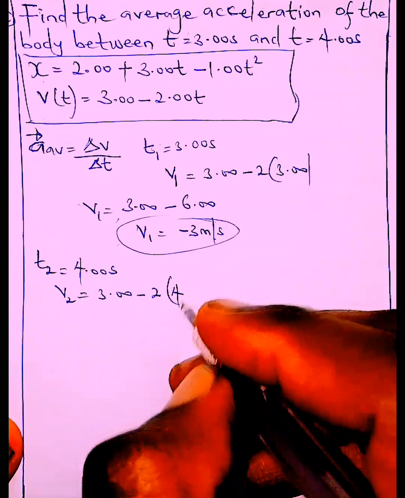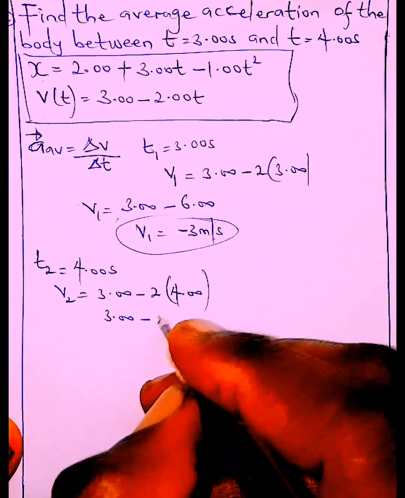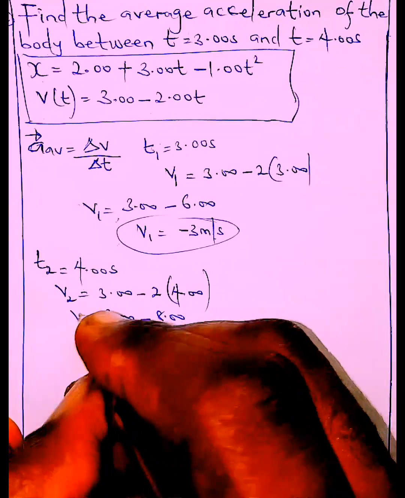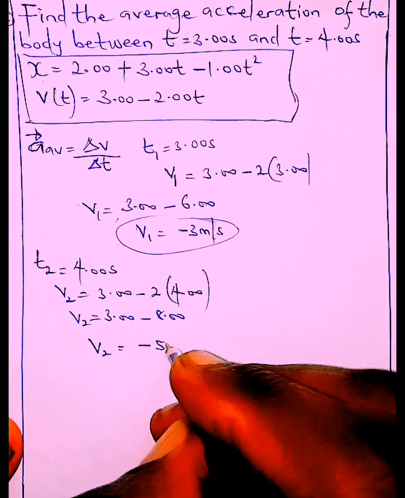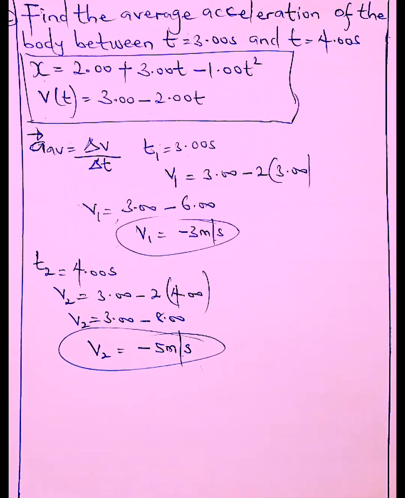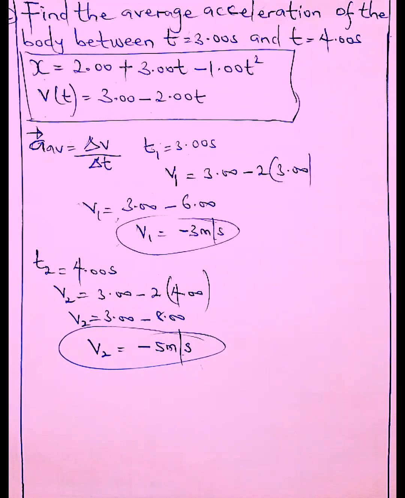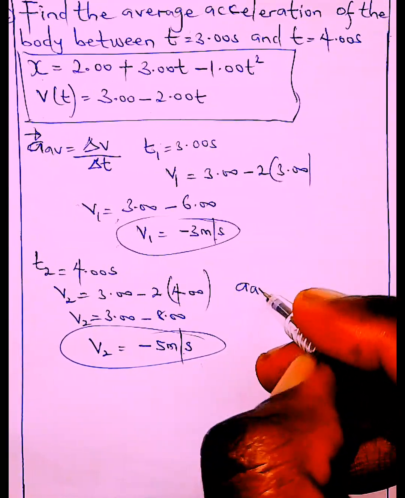Then 4, that's 4.00. That's the time. So that's 3.00 minus 8.00. So velocity 2 at time 2, which is 4 seconds, is minus 5 meters per second. That's what we have. Velocity 1 is minus 3 meters per second. Velocity 2 is minus 5 meters per second. So we are set. So how do we get the average acceleration right now?